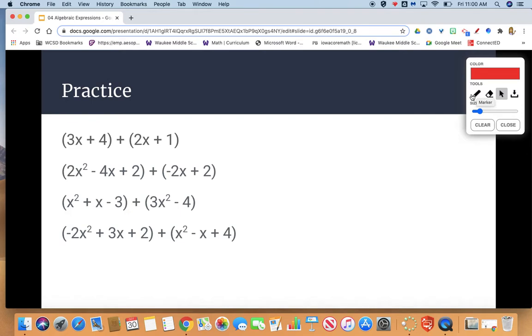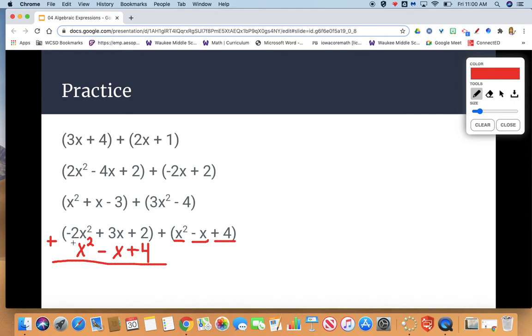So we're going to start by stacking our like terms. In the second polynomial here, we have x squared. So we're going to stack that underneath my negative 2x squared. Next is negative x. We're going to stack that under our positive 3x. Last piece we have in our parentheses here is plus 4. So we're going to stack that under our 2. Now we add all of those like terms together.